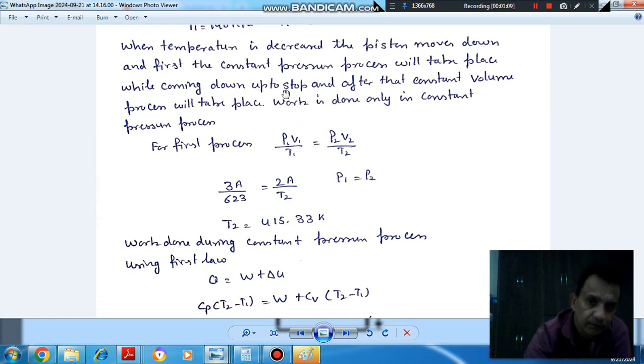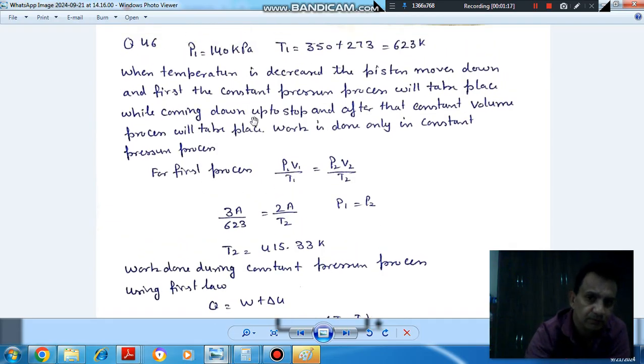And during constant volume process, there is no work done. So work will be done only in constant pressure process. So first process is your constant pressure process, and P1 is 140 kPa and initial temperature is 350 plus 273, that is 623 Kelvin. So applying the state equation, P1 V1 by T1 is equal to P2 V2 by T2. So P1 is equal to P2, constant pressure process, and V1 is